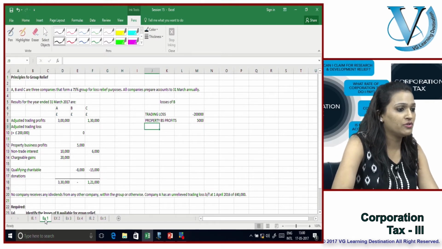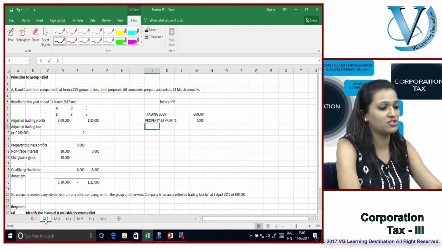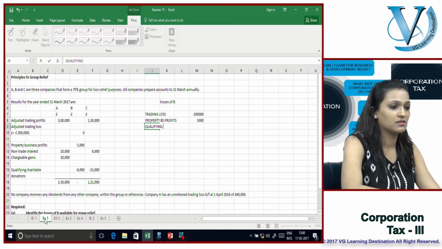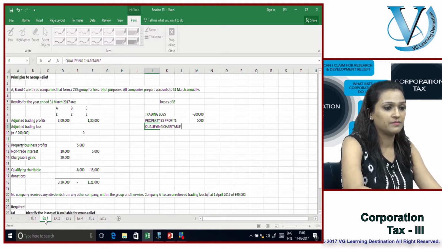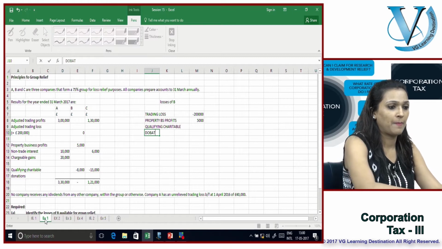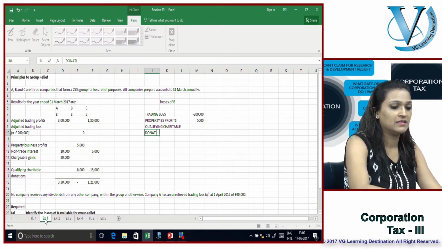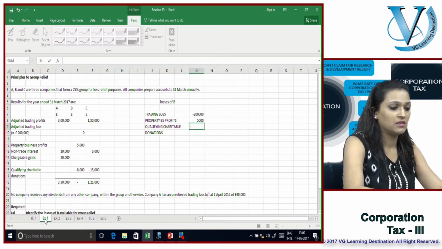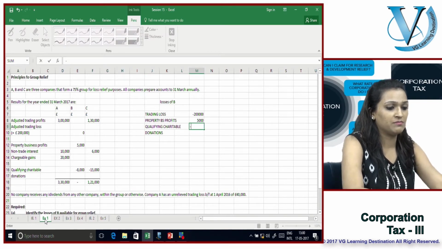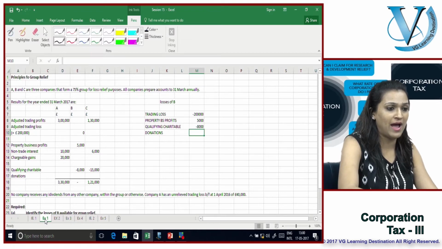Also, you have qualifying charitable donations worth £8,000. So how much in all do you have?